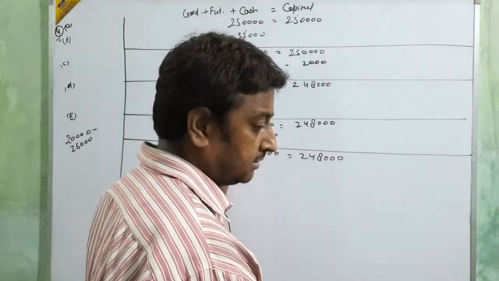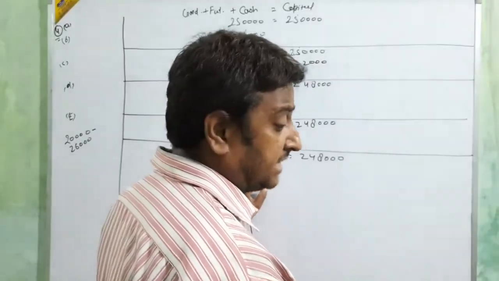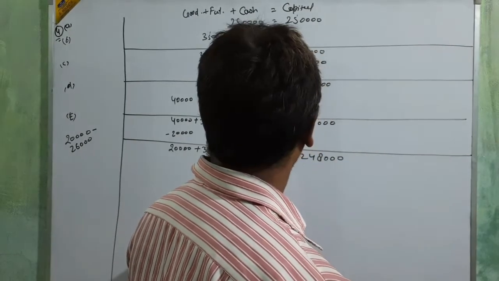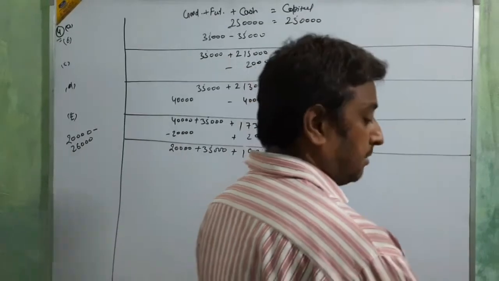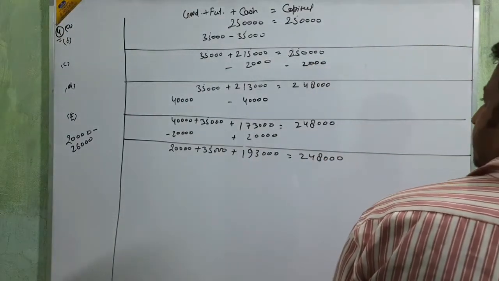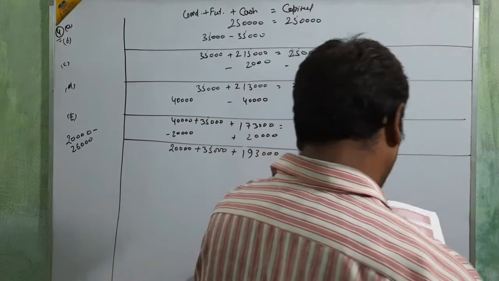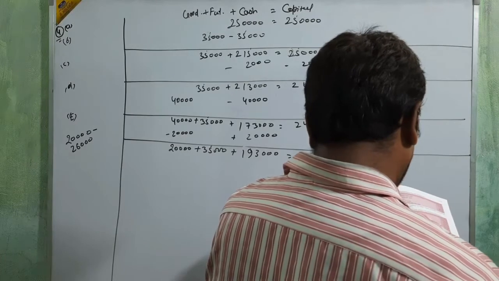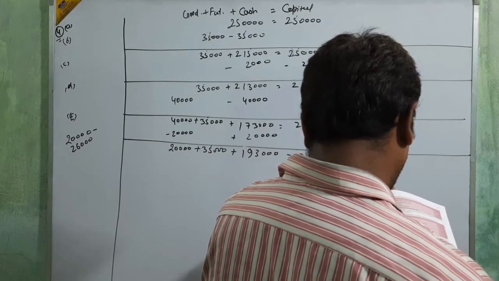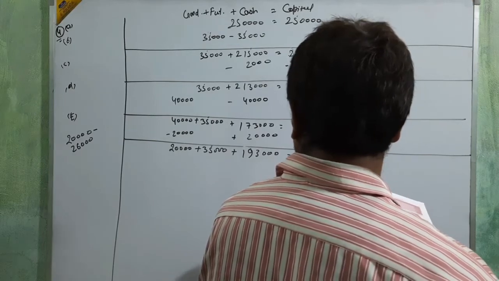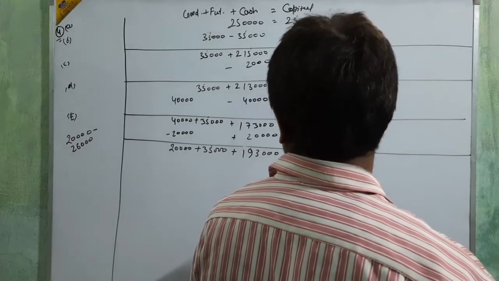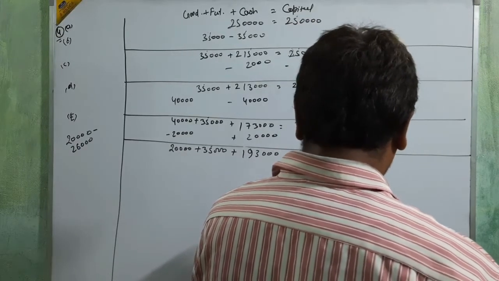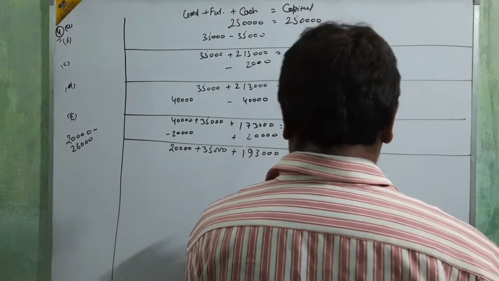Furniture 35,000. Cash 1,93,000. First, Kunal started business with 2,50,000, okay.